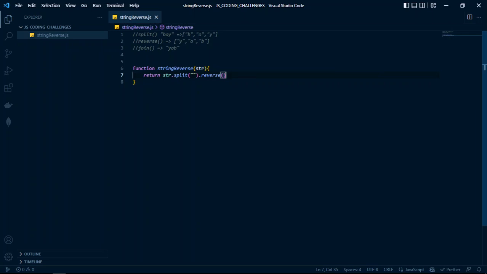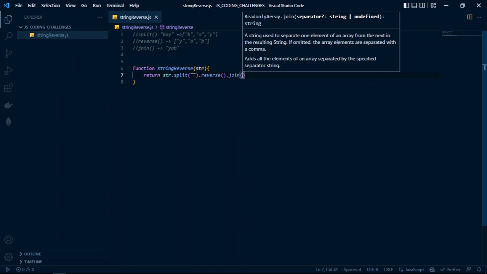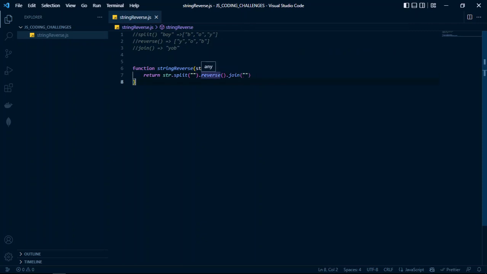Then join, and pass double quotes. If you don't pass double quotes, the answers you'll be getting after testing won't be the correct answers. So you have to follow this procedure. As simple as that, with only one line of code in your reverse string JavaScript function, you can get a reversed string.